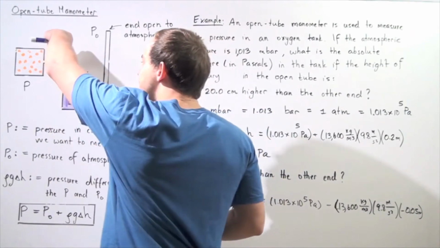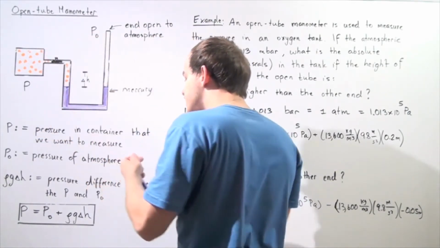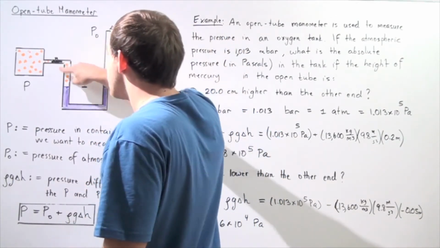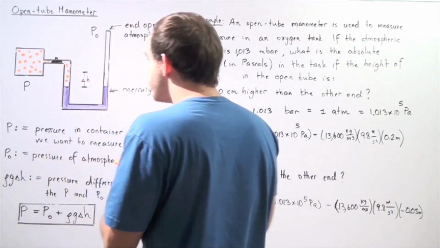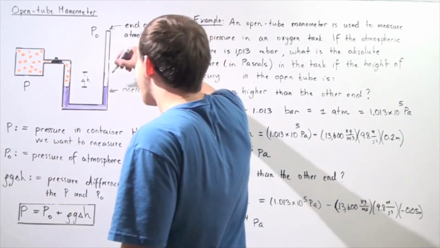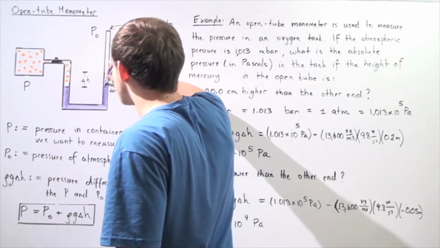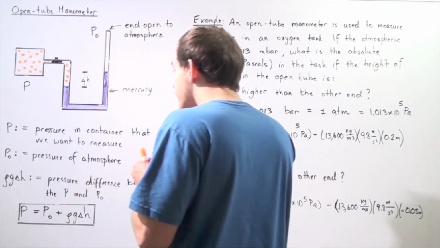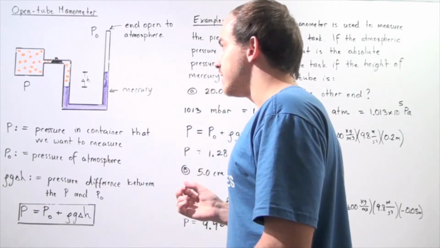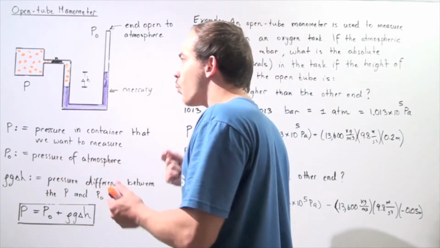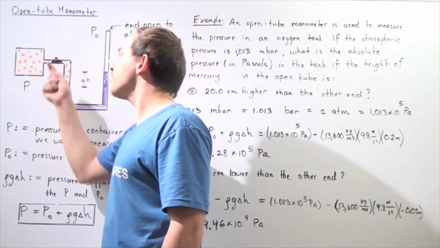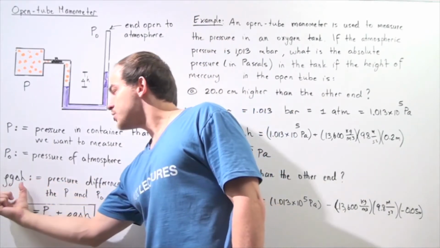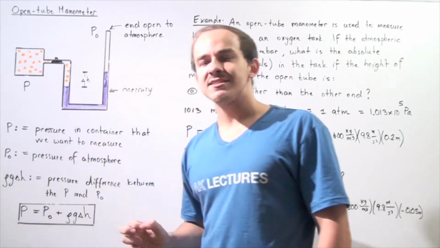And because the pressure is higher from this end than from this end, because we assume the pressure here is higher, that means the pressure due to these air molecules found in the container will push the mercury a certain distance, change in h. So let's suppose this change in h is given by this distance here. Now we can calculate, using the difference in pressure, what the actual pressure inside the container is.